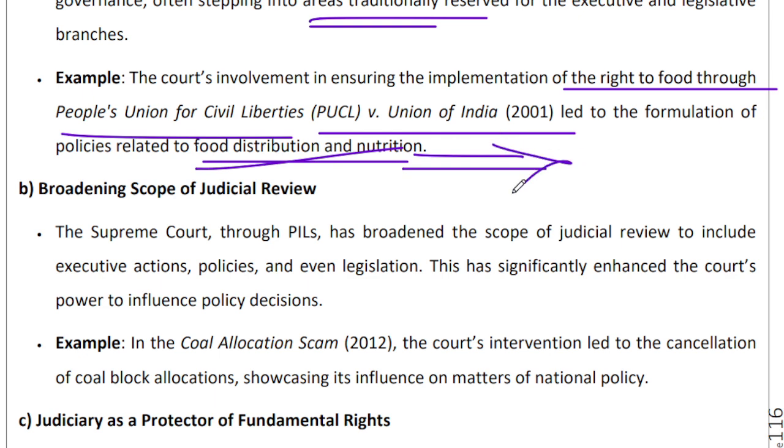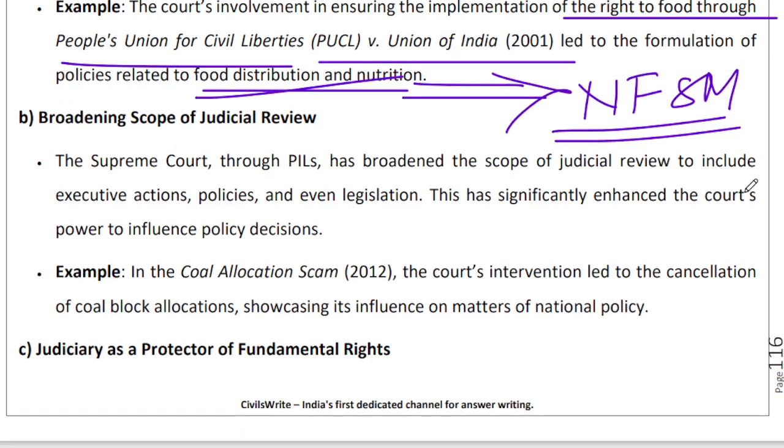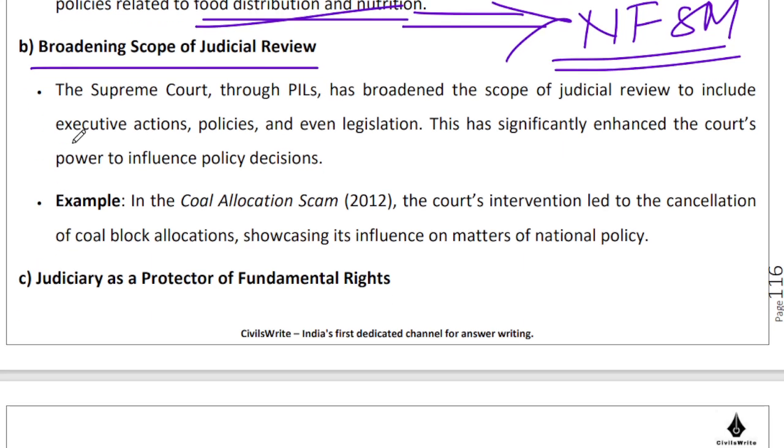So much so that we have this National Food Security Mission, which is probably the biggest subsidized food distribution mechanism in the world right now, right? We have been able to broaden the scope of judicial review, right? We will be able to include executive actions, policies, and legislations within the purview of our area of work, right? So for instance, in the coal allocation scam, the court intervened, I would say rightly or wrongly, and led to the cancellation of coal block allocation.